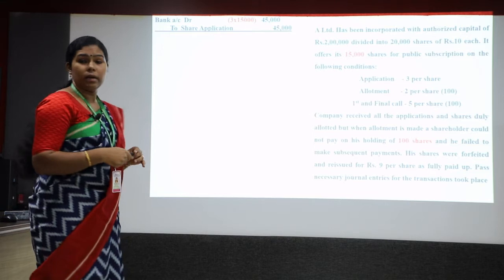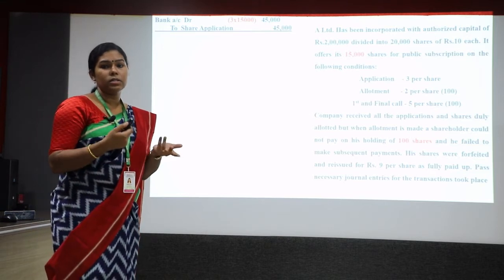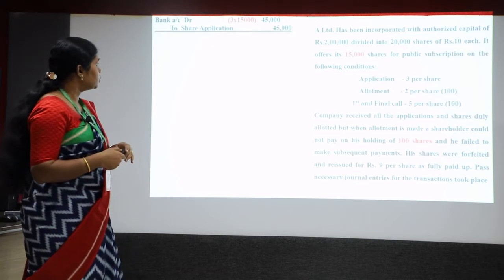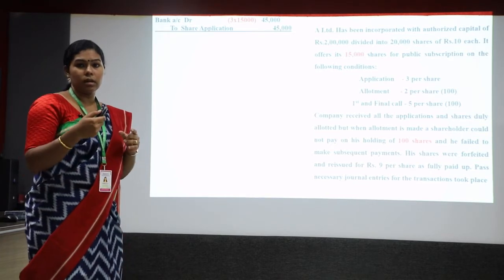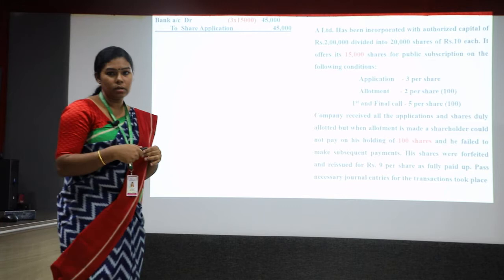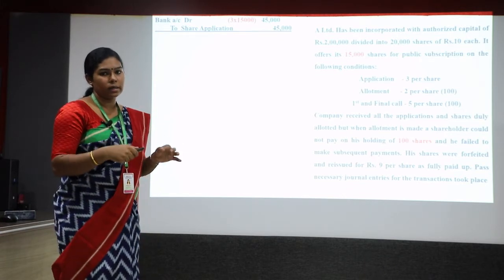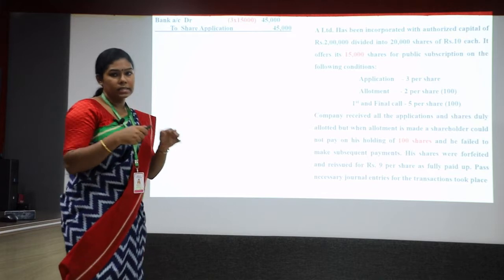As normal, we will write the first entry as bank account debtor to share application. 15,000 into 3 is 45,000. That means through the application, the company has got 45,000 rupees in cash, and it is remitted in the bank.